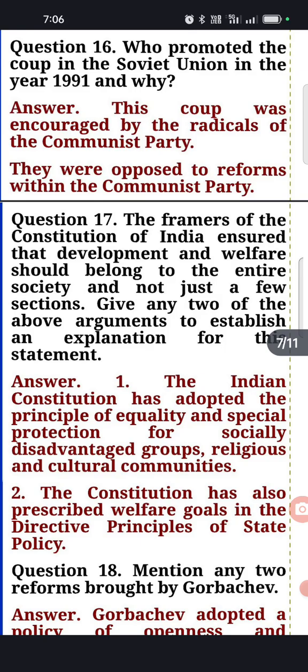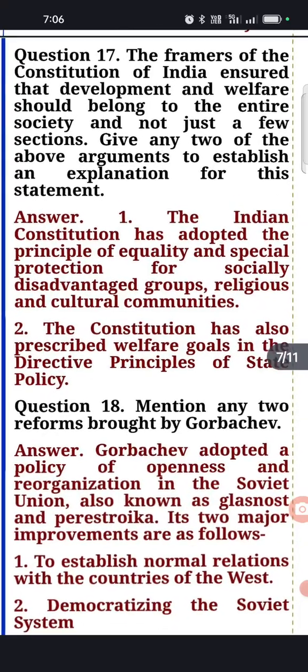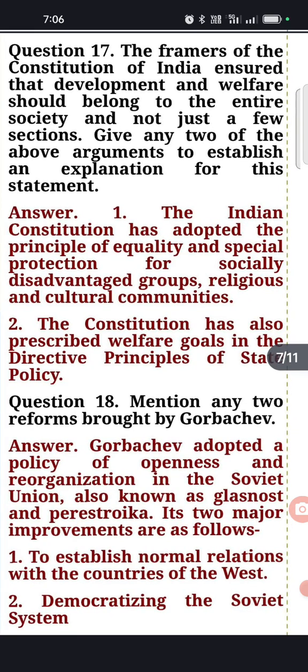Now come to the 17th question. The framers of the Constitution of India ensured that development and welfare should belong to the entire society and not just a few sections. Give any two arguments to explain this statement. So here you have to explain how the framers of our constitution wanted to develop the country for the welfare of all segments of society.